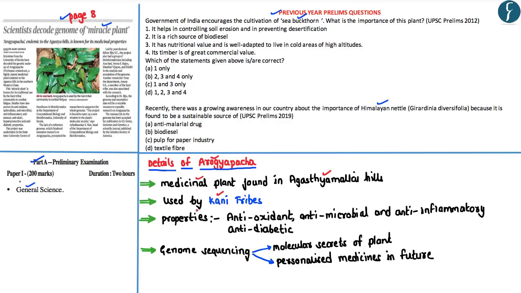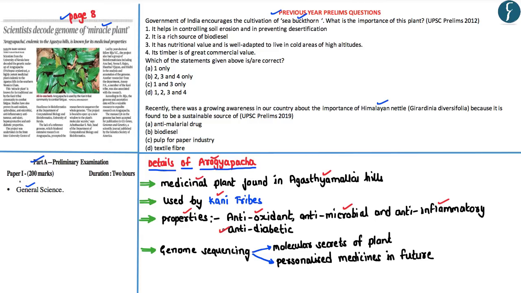Now, this particular plant is considered to be a miracle plant because it can be used to treat a number of diseases as well as to improve the health condition of the people. For example, this particular medicinal plant can be used as the antioxidant. Apart from that, this medicinal plant can be used to treat the infections related to the microbes as well as the inflammatory infections.